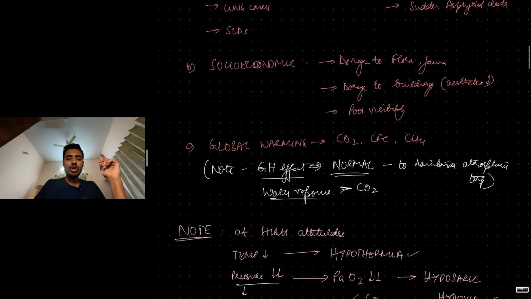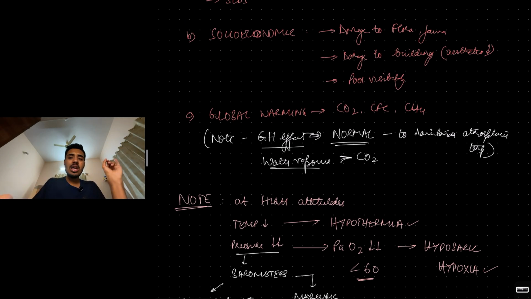Socioeconomic damage: it causes damage to flora and fauna. Think about the movie Interstellar. Because of the dust storms, the only thing they're able to grow is corn, all other crops have died. Damage to buildings, think about the Taj Mahal. Taj Mahal once upon a time used to be white in color because of the limestone. Because of sulfur dioxide pollution, it has turned yellow in color.